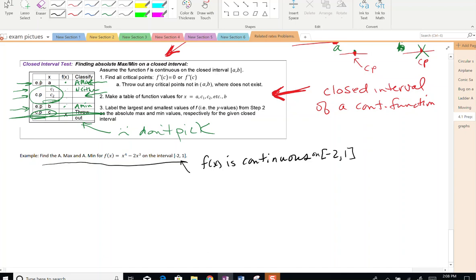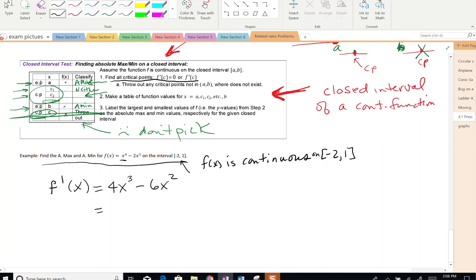So the next thing we're going to do is take the derivative to find our critical values. So find all critical points or values. f prime of x is equal to 4x cubed minus 6x squared.